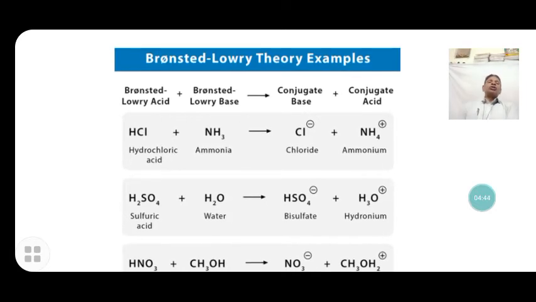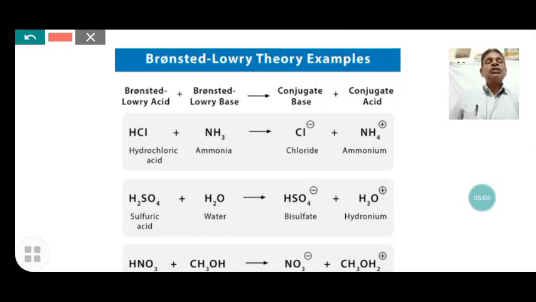According to Bronsted-Lowry, when an acid and a base react, they form two conjugate acid-base pairs, and the reaction is carried out in two ways. The first way is the forward reaction and the second is the backward reaction, going back to the substances taken initially.